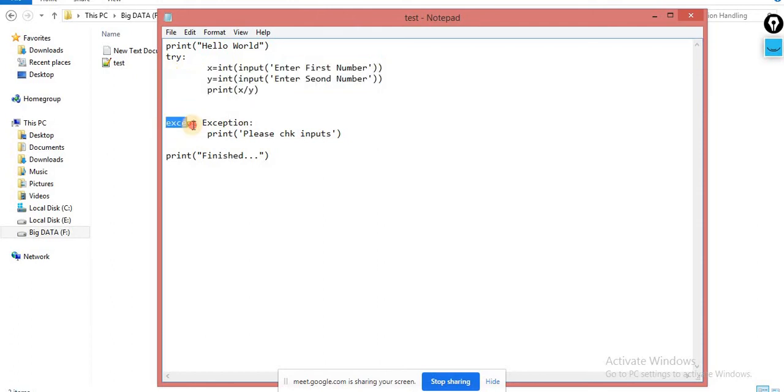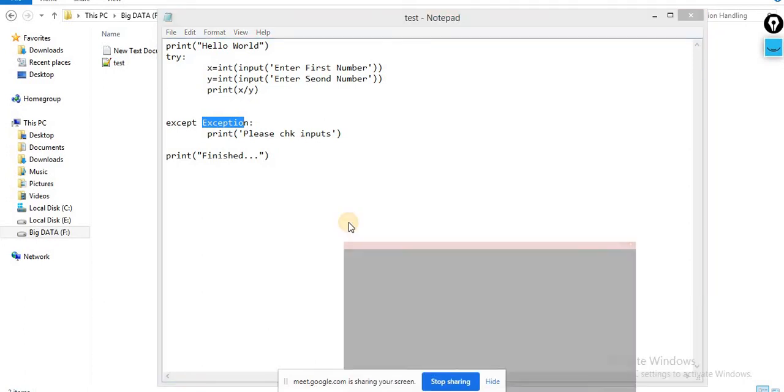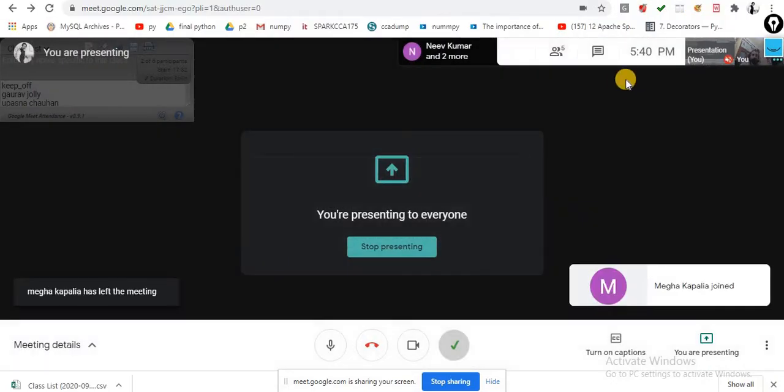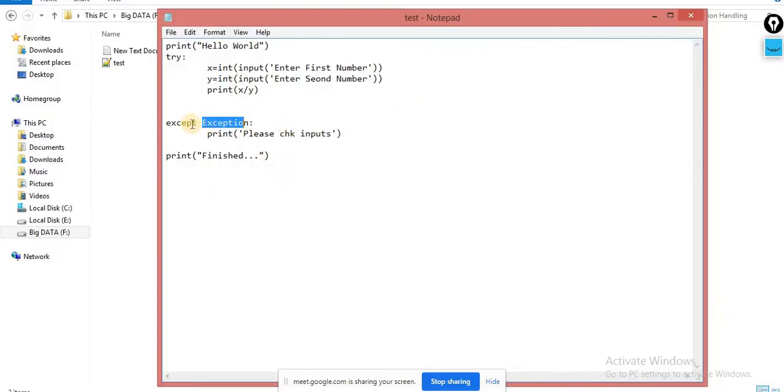Inside the except block, whatever exception is raised inside the try block is caught by the except block, and it is mandatory to put the relevant class over here. If you don't know what the class is for that particular error, you can simply use the except statement like this. No need to write anything. It is also a perfect code.